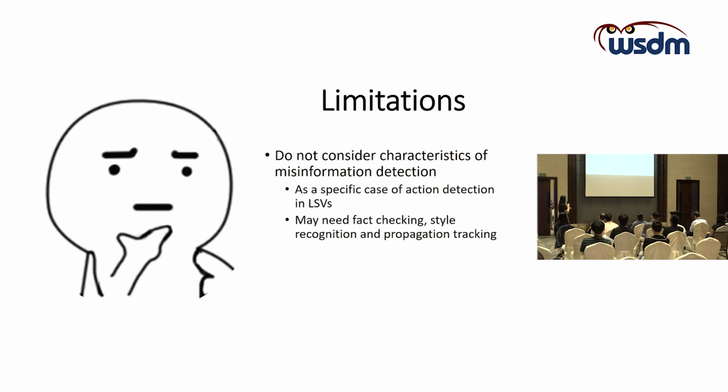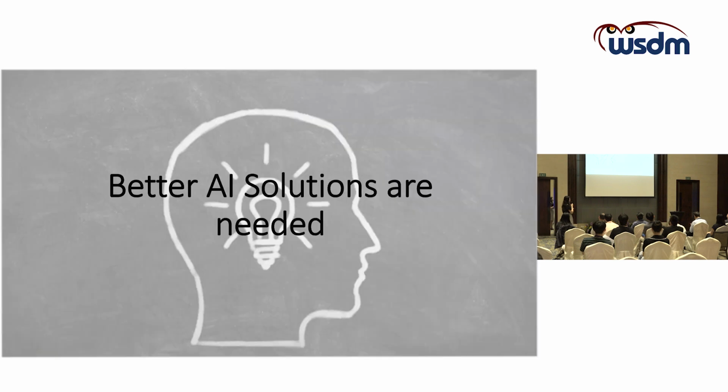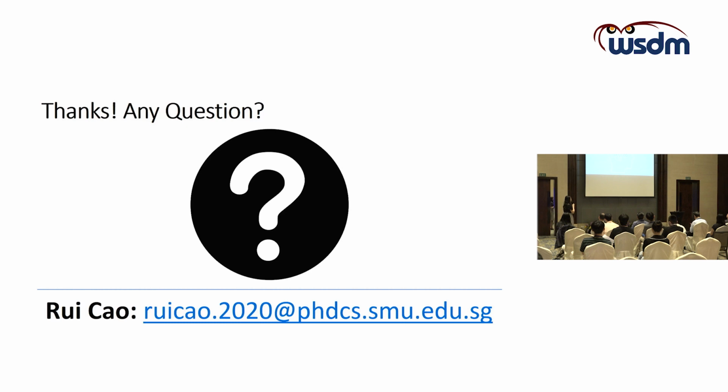And obviously, there are some limitations of the baselines I mentioned, because they just regard the task as a specific case of action detection in live streaming videos, but ignore the characteristics of misinformation detection. As we mentioned previously, misinformation detection requires going beyond classification. The model may need to do some fact-checking and style recognition. So better AI solutions are needed, and maybe more sophisticated AI methods should be proposed.